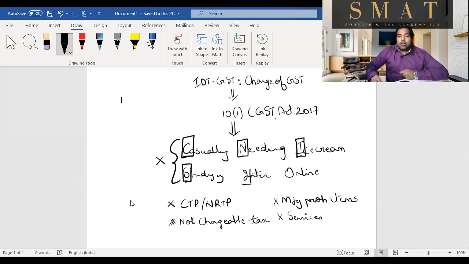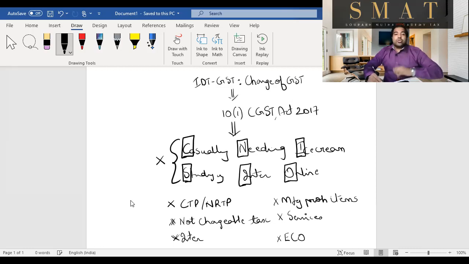Next, guys, you cannot be supplying interstate. So if you're in Maharashtra and you're supplying your goods to Gujarat and you want to take composition scheme, sorry, you cannot, because you cannot make interstate sales. And you cannot supply goods online through e-commerce operators. So these are 6 things that you cannot do, guys. When can you not do these things? You don't have to do these things in the previous year. In the last years, if you've done these things, then it's perfectly okay. But in the previous year and in the years that you want to be under the composition scheme, you cannot do any of these things.